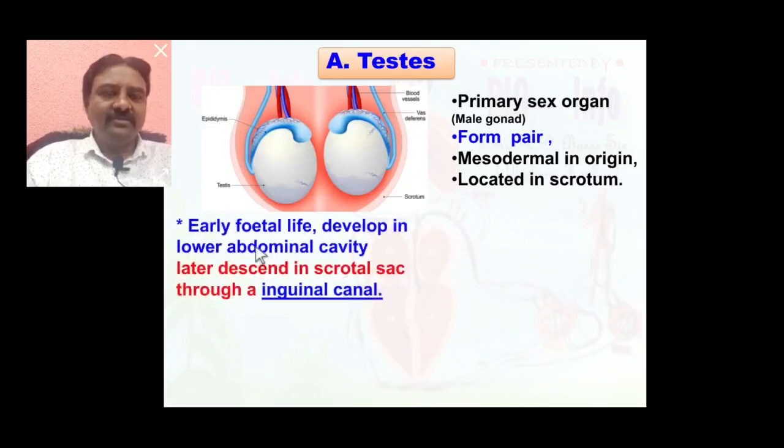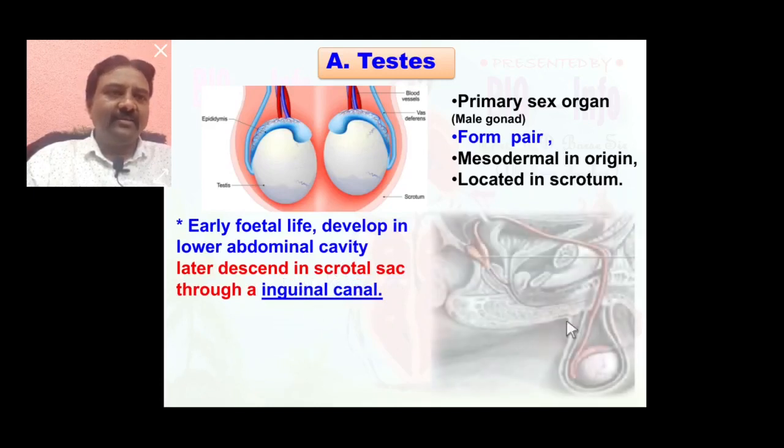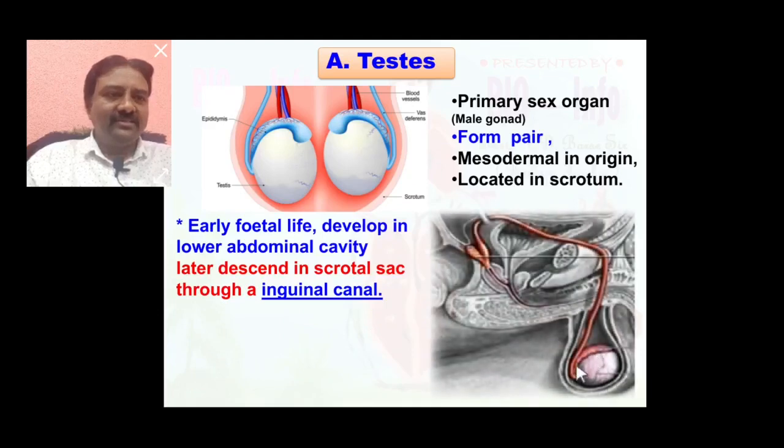Now this is the most important sentence here. In early fetal life, the testes develop in the lower abdominal cavity. Later, they descend into the scrotal sac through the inguinal canal. Seen here is a diagrammatic representation. This is the testis and this one is the spermatic cord.